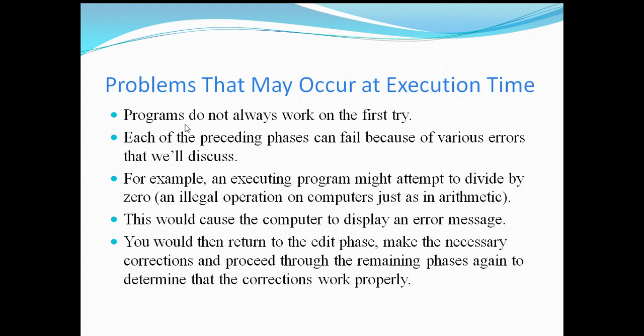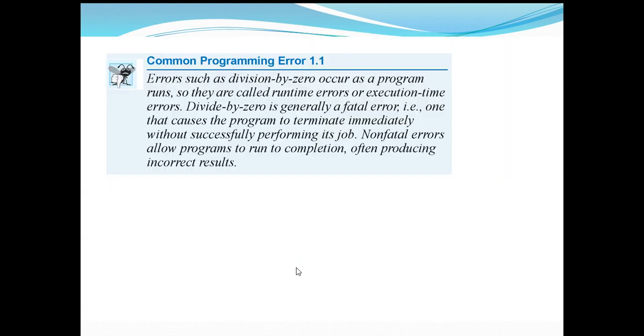There can be several problems that may occur at execution time. Programs do not always work on the first try. Each of the preceding phases can fail because of various errors that we'll discuss. For example, an executing program might attempt to divide by 0. This would cause the computer to display an error message. You would then return to the edit phase, make the necessary corrections and proceed through the remaining phases again to determine that the correction works properly. Errors such as division by 0 should be handled properly, otherwise your computer will behave abnormally and you have to correct them, otherwise your computer will stop working.